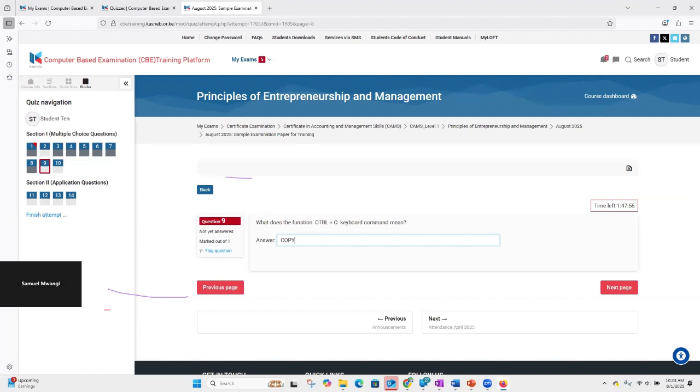This is like simply asking you, what is the capital city of Kenya? You will not start saying "the capital city of Kenya is Nairobi." No, you just go straight to the answer. So just type the word Nairobi, simple. So we go to question 10.